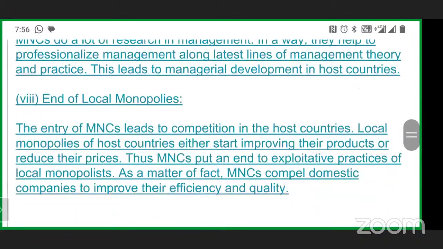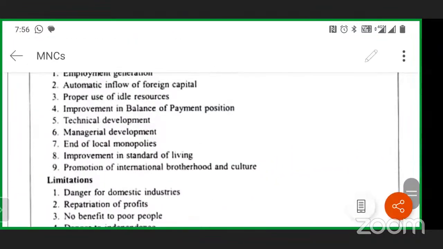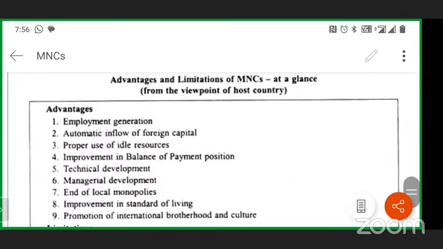Now we come to the advantages and disadvantages question. Now for MNCs, there are major advantages and disadvantages. Coming to advantages, the first advantage is creating employment generation.